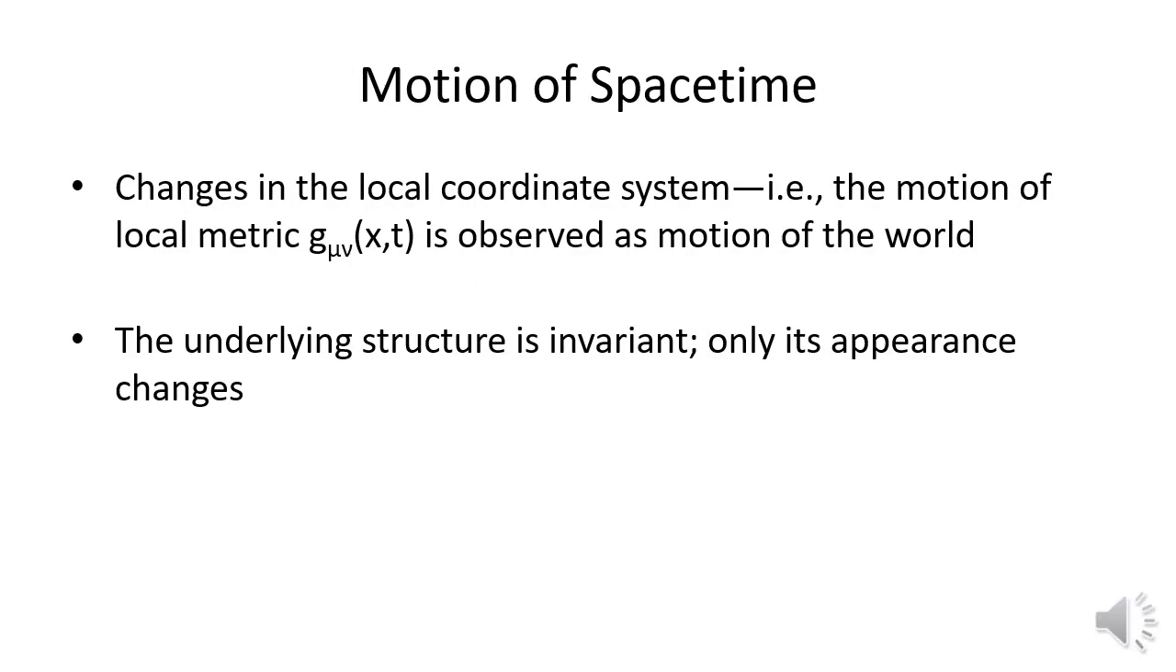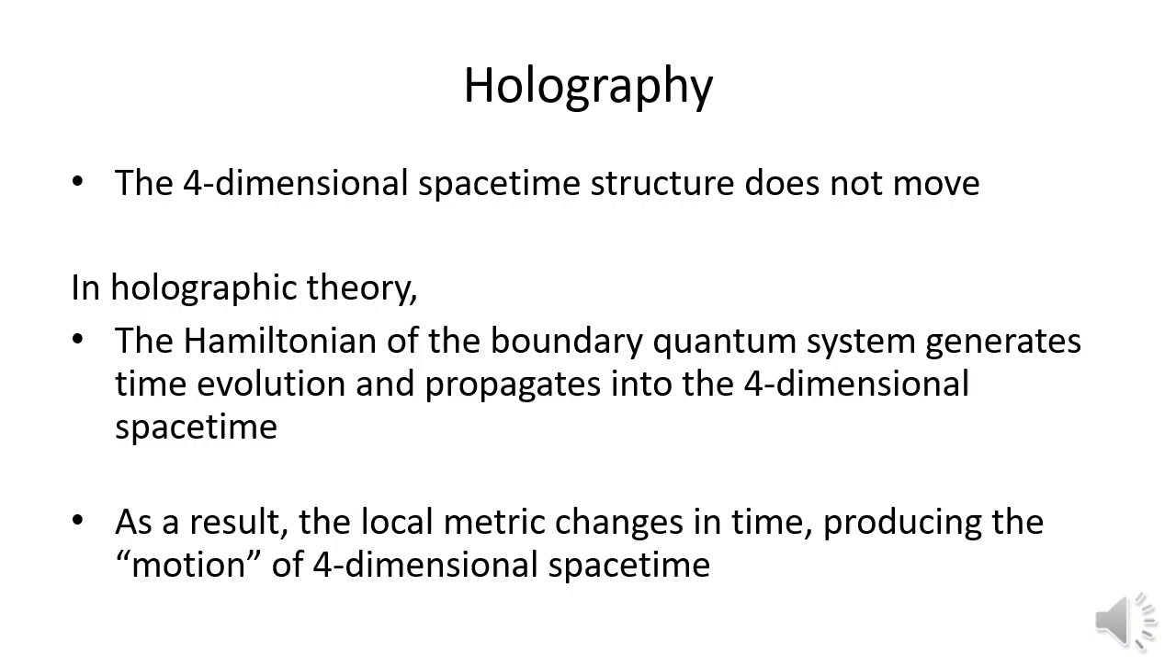Then is the universe frozen? The structure of four-dimensional spacetime is static. But local coordinates move. When local coordinates, meaning the local metric g_μν(x,t), change, we feel motion. So only the appearance is changing. Then naturally the question arises, how is the time evolution of the local metric determined?